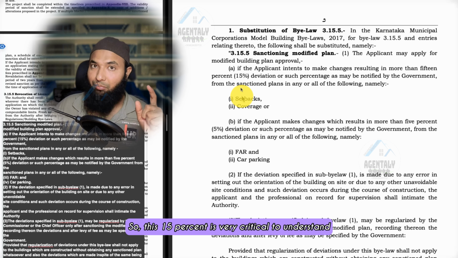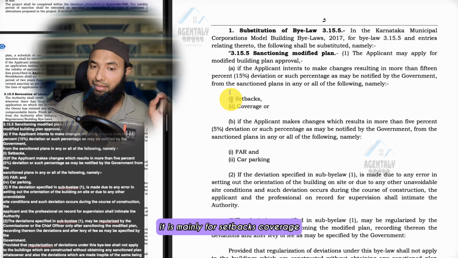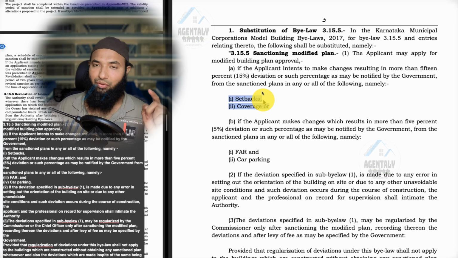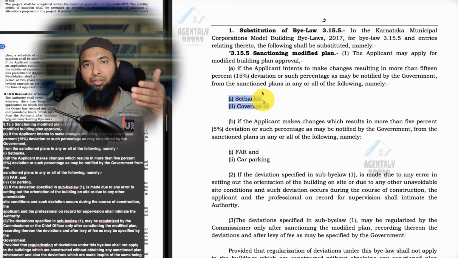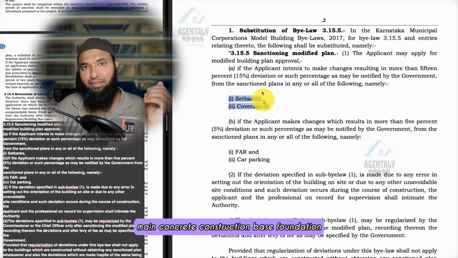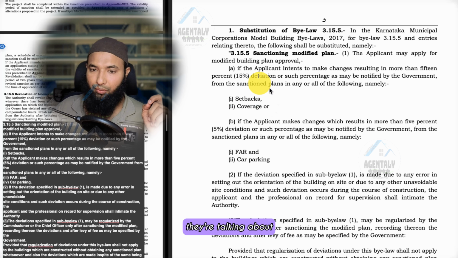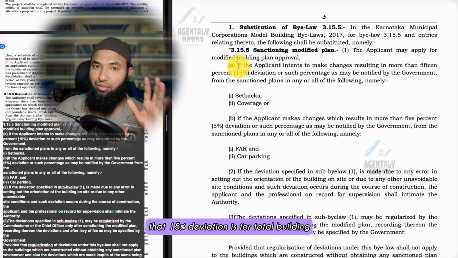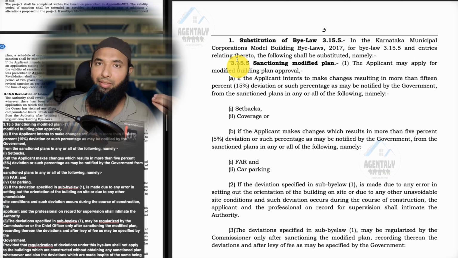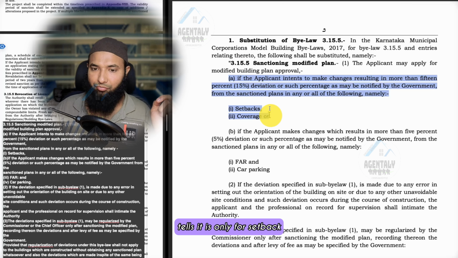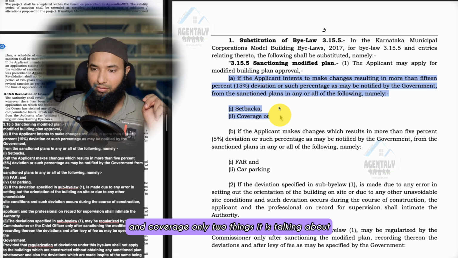This 15% is very critical to understand. It is mainly for setbacks or coverage. Only two things, if you see very clearly: setback or coverage. They are talking about the building at the plinth level, the main concrete construction base, the foundation. Setback and coverage they are talking about. You should not confuse that this 15% deviation is for the total building. That is what even I was confused about. But if you see the statement, it very clearly tells it is only for setback and coverage.